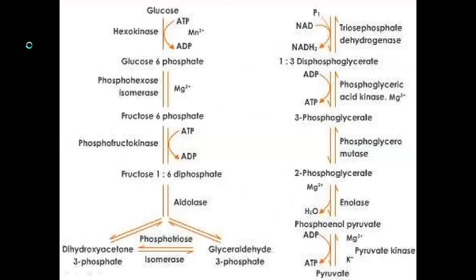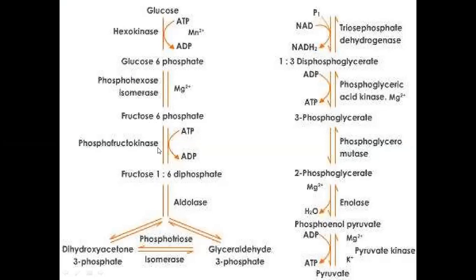In this you can simply see glucose, which converts into glucose 6 phosphate by using the hexokinase enzyme. It will use ATP, and ATP will convert into ADP, and magnesium ion is also required as a cofactor. Now glucose 6 phosphate will convert into fructose 6 phosphate. It is a reversible reaction in the presence of phosphohexose isomerase. Now fructose 6 phosphate will convert into fructose 1,6 bisphosphate in the presence of phosphofructokinase.